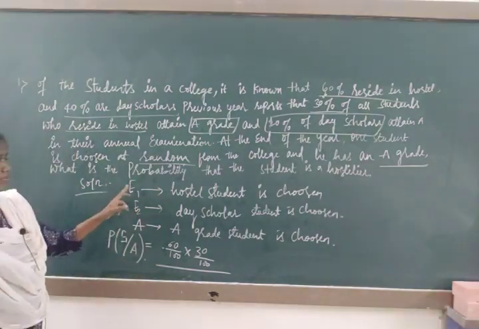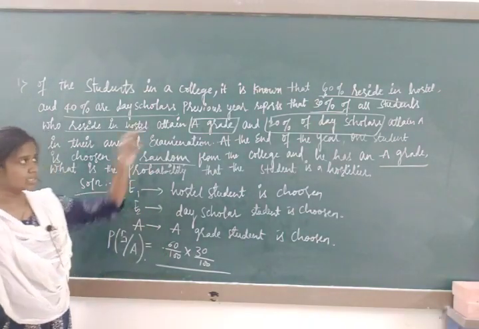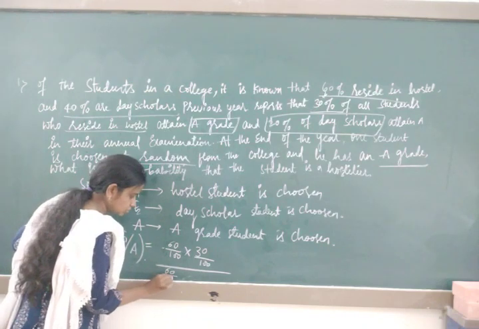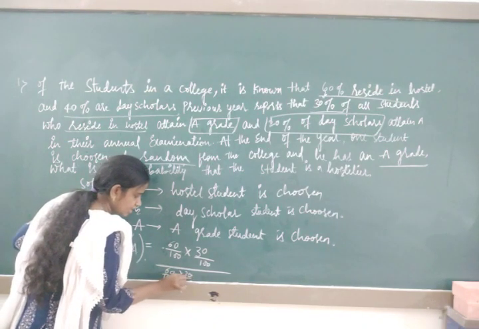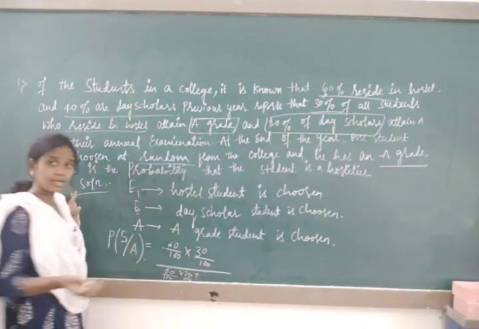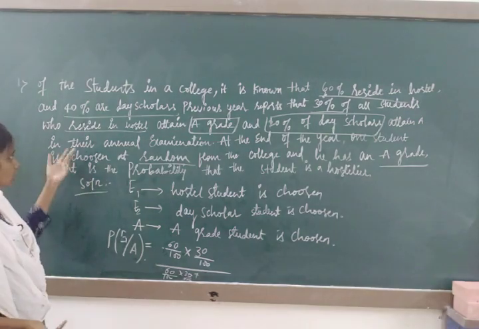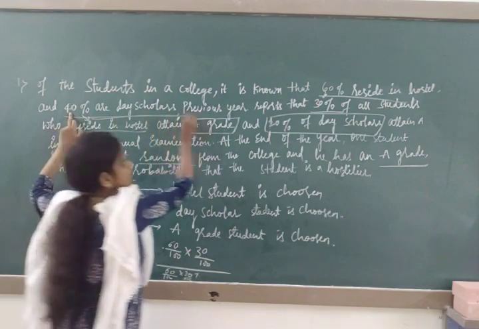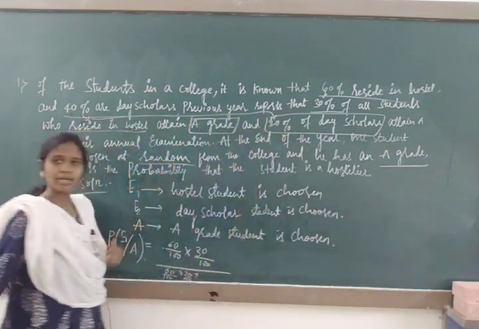The possible outcomes are the E1 event as well as the E2 event. E1 event is first we choose a hostel student, in that they get A grade, or A grade students can come from the day scholars also. How many day scholars are there? 40, and here it is 20.